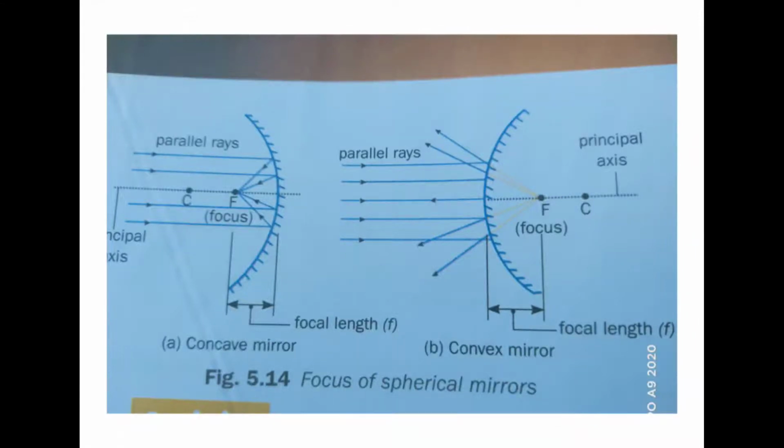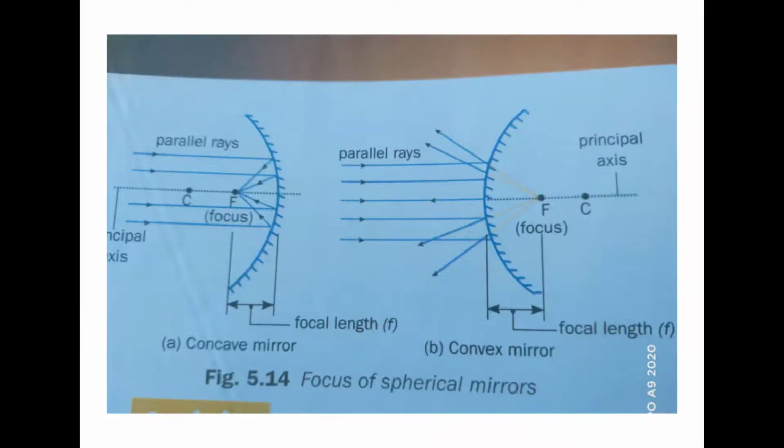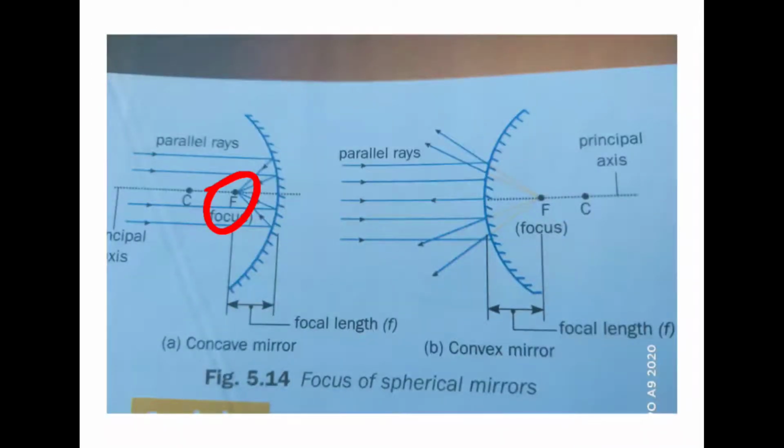And why is a concave mirror called a converging mirror and a convex mirror called a diverging mirror? The reason is here. Your answer for this question is, whenever a ray of light travels parallel to the principal axis, it meets at a fixed point called the focus after reflecting from the spherical mirror.